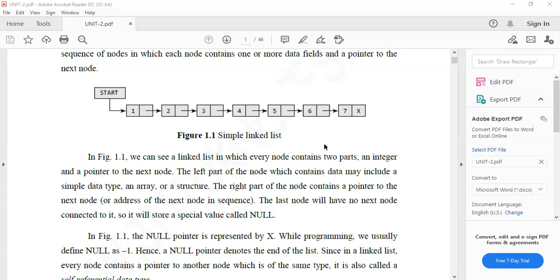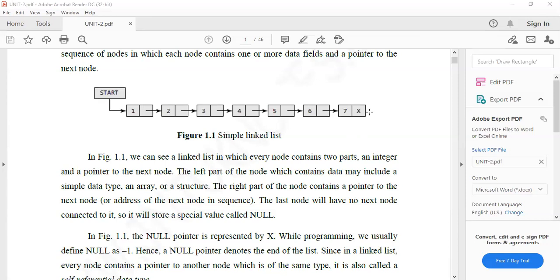The last node will have no next node. That is the X mark, the cross mark, which means the end of the list. It means a null pointer, or null. So it stores a special value called null. Null means nothing is there. That represents the end of the list.